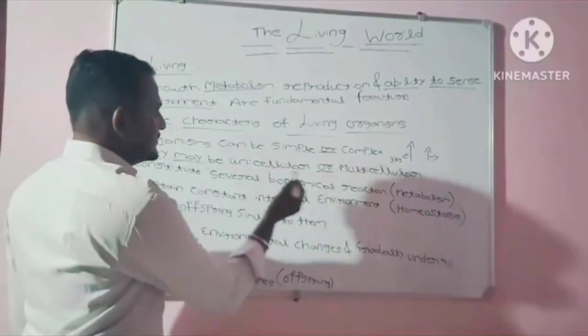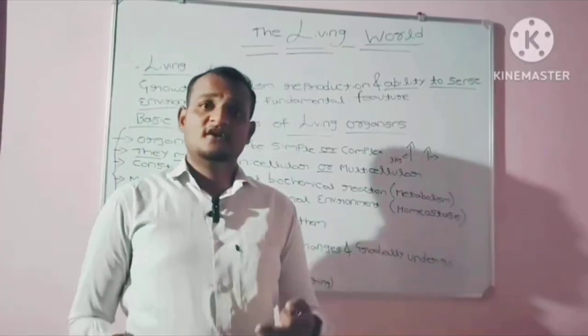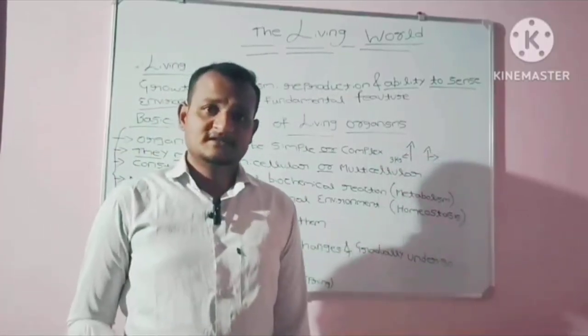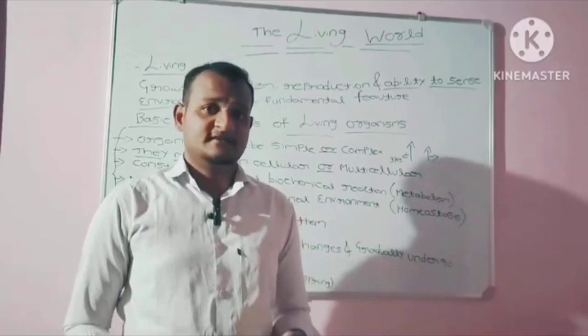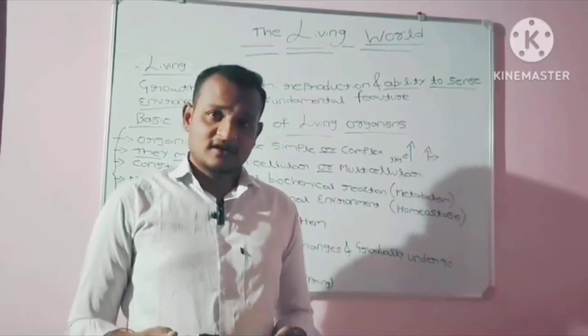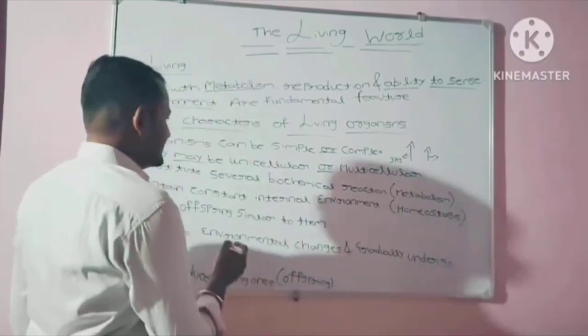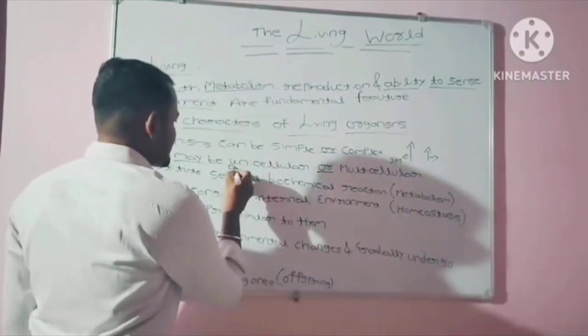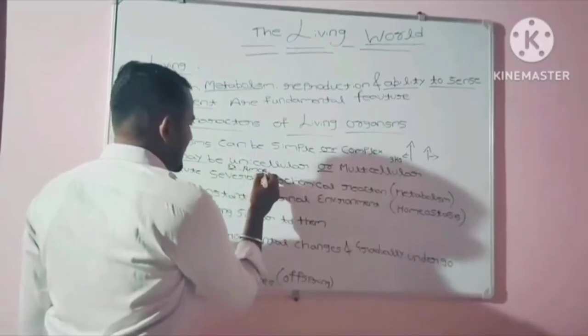They may be unicellular or multicellular. Unicellular means the organism which is composed of a single cell is generally called unicellular. The example for unicellular organisms is amoeba.